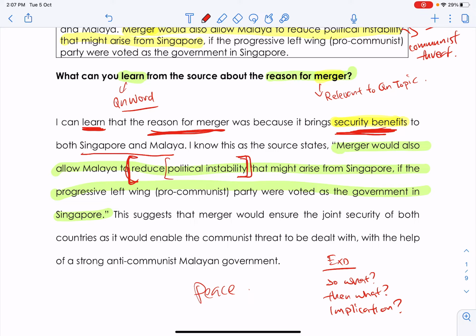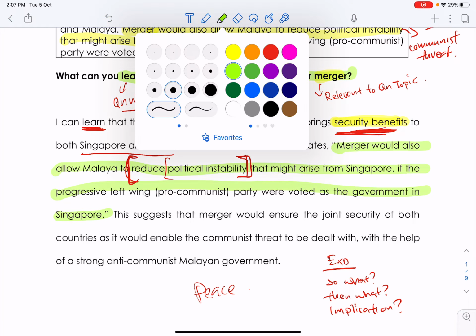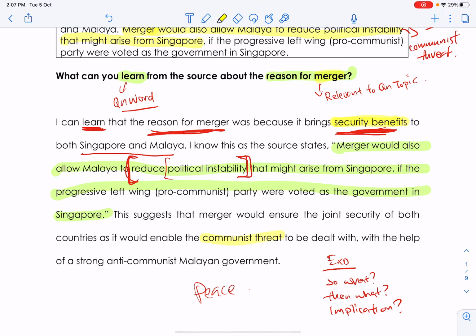Okay. So what, then what? After you reduce political instability, then what's going to happen? Again, same. You're going to have peace. You're going to be able to deal with the communist threat. So can you see my explanation here is very clear, right? I can write about dealing with the communist threat. I write about joint security, and lastly, a strong anti-communist Malayan government.